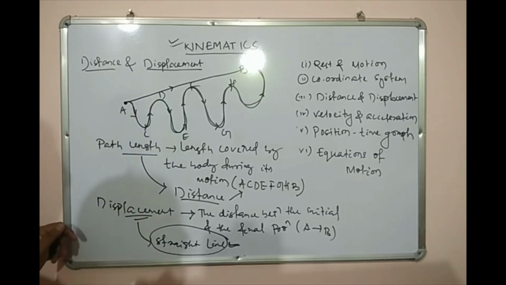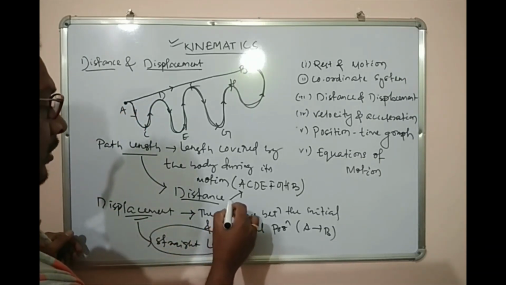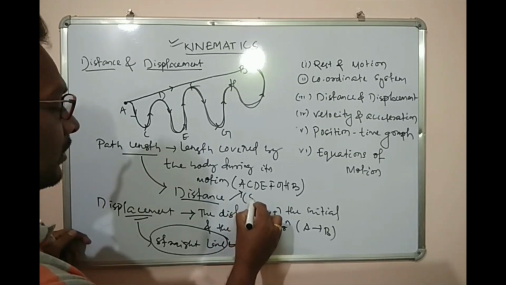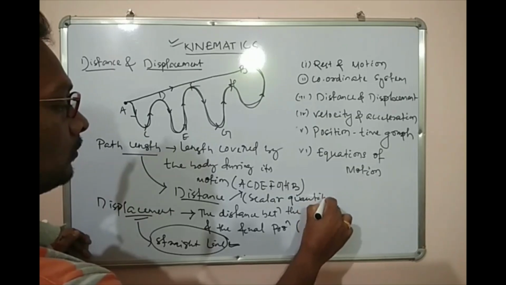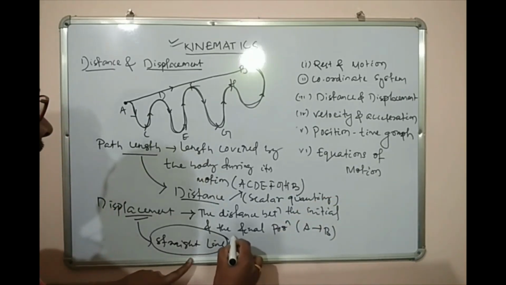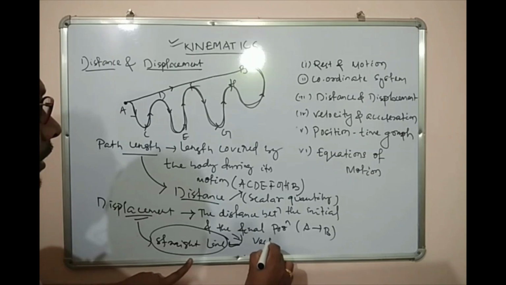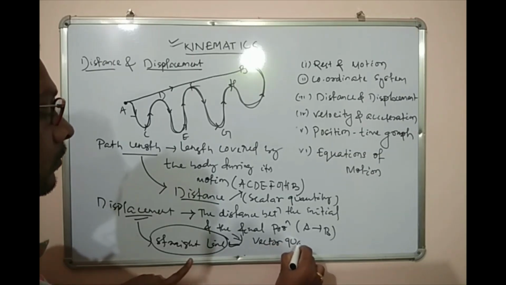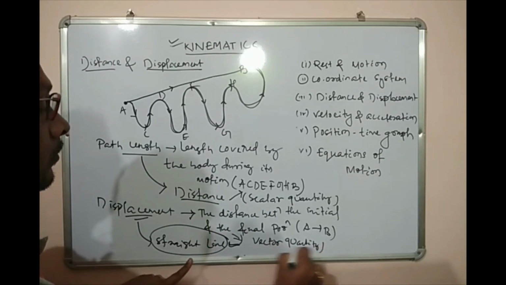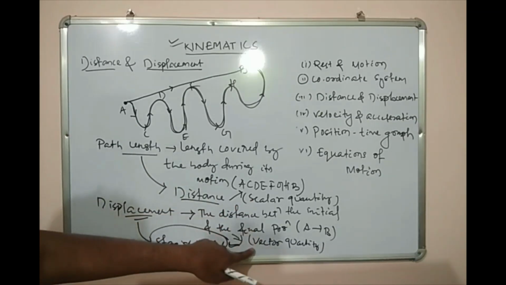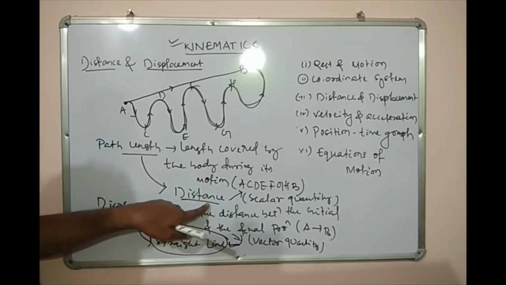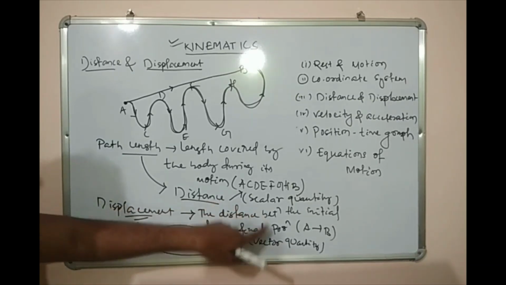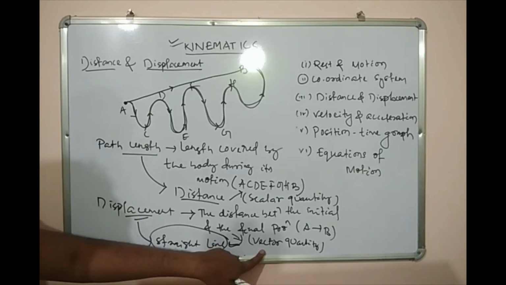And another thing, distance is a scalar quantity, whereas displacement is a vector quantity. What do we mean by scalar and vector quantity? Scalar quantity means for distance there will be only a magnitude, whereas for displacement there will be a magnitude as well as a direction.